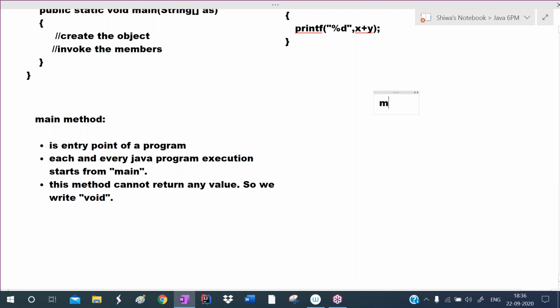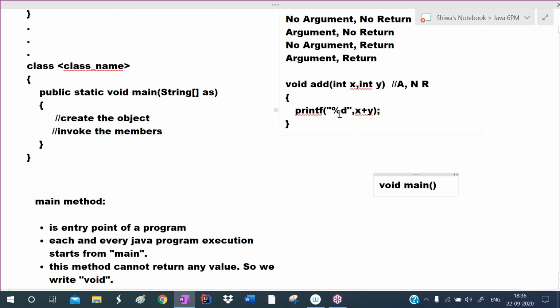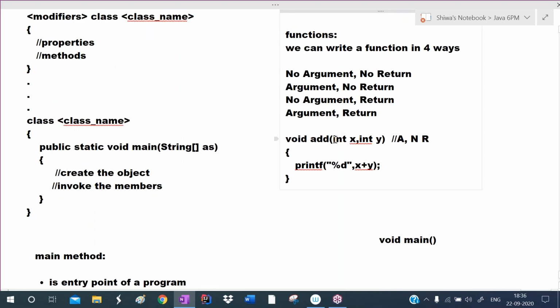So now you know that. This main method is not returning any value, so we write void. Very simple point. Generally, here we define one function, the add function. This add function is taking two arguments, both integer type values.